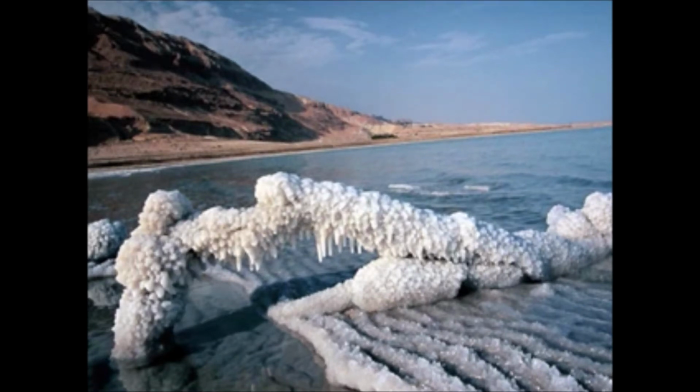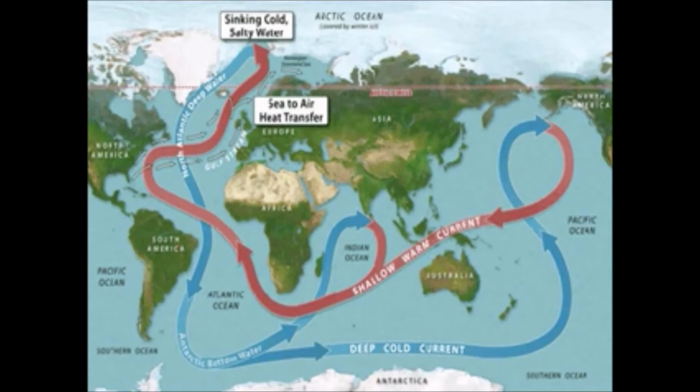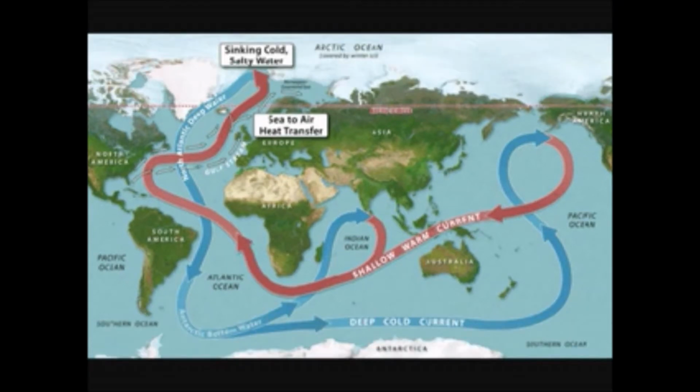Less salty near the north and south poles, as less salt can dissolve in the cold water there. Also less salty in areas where rivers, melting ice, or heavy rains add plenty of fresh water.